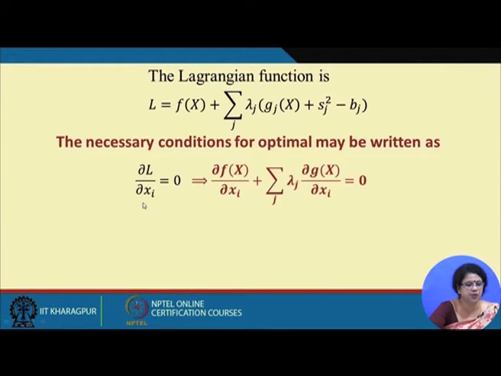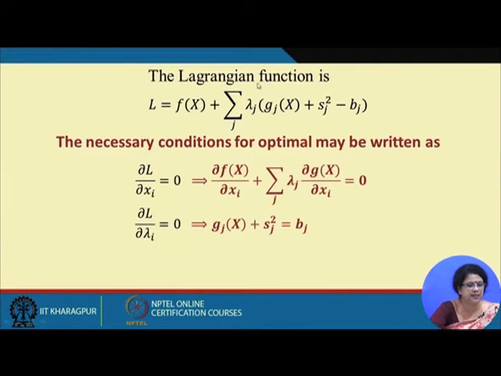Therefore, in the first order condition we will have 2m plus n equations. The first equation comes from the first order derivative with respect to xi. There are n xi's because we are considering the n dimensional space. There is no confusion about it. What about the next?